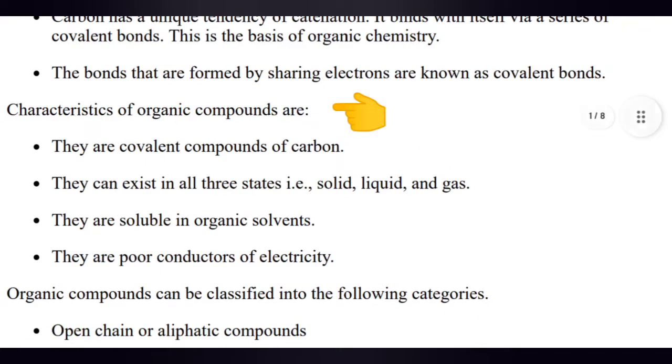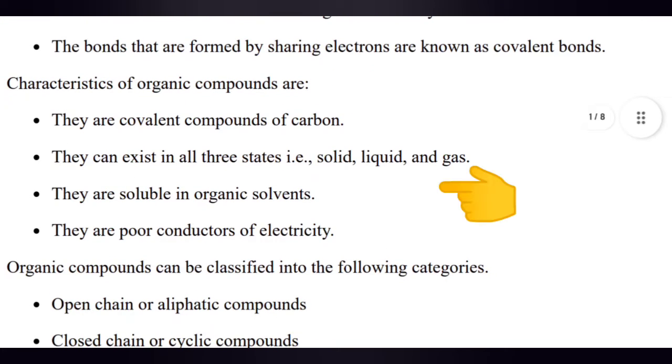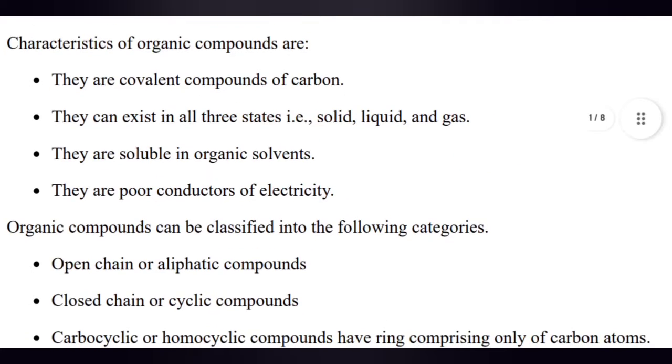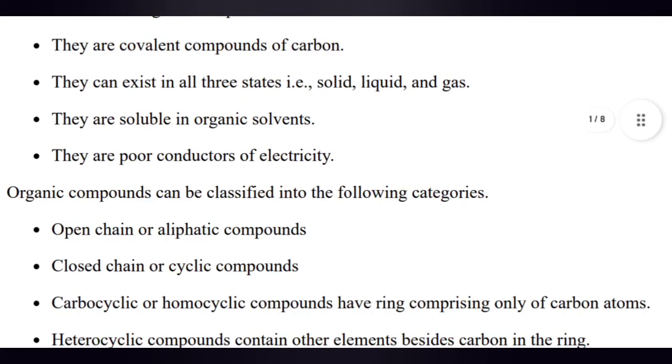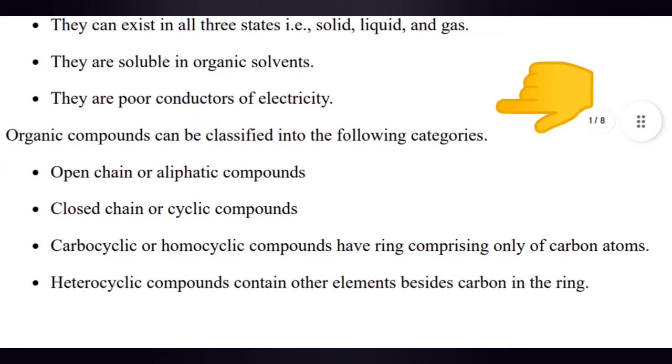The characteristics of organic compounds are: they are covalent compounds of carbon. They can exist in the three states: solid, liquid, and gas. They are soluble in organic solvents. They are poor conductors of electricity. Organic compounds can be classified into the following categories.